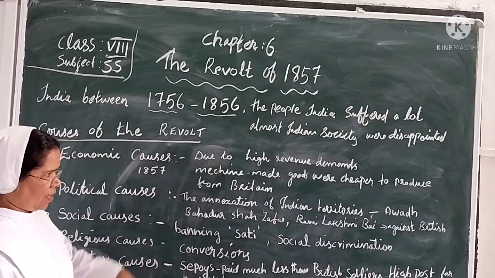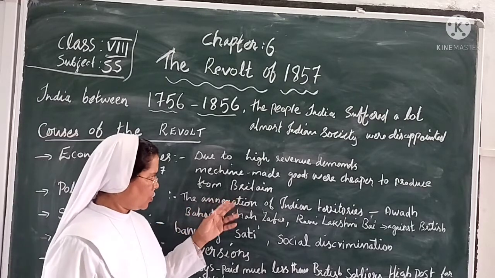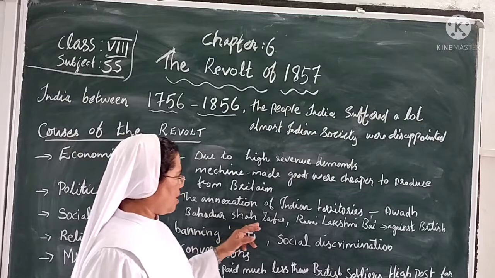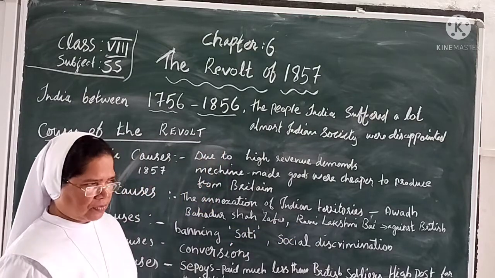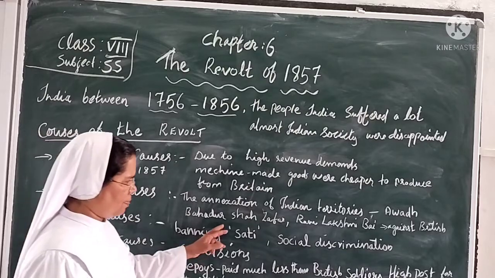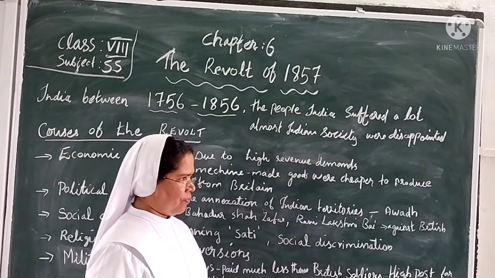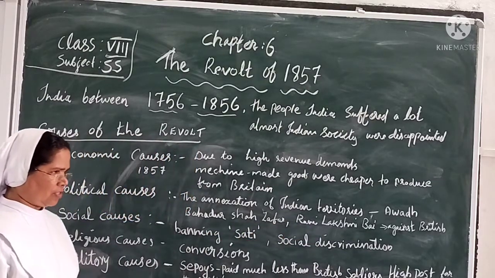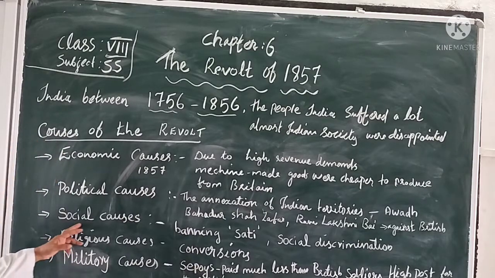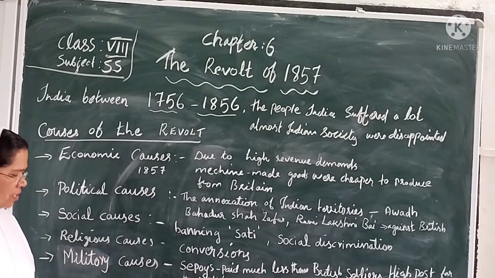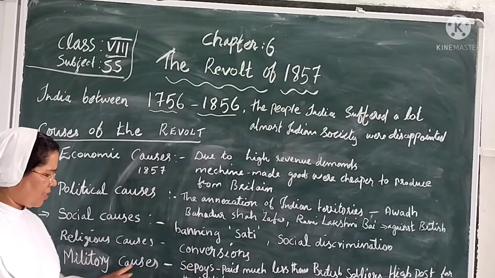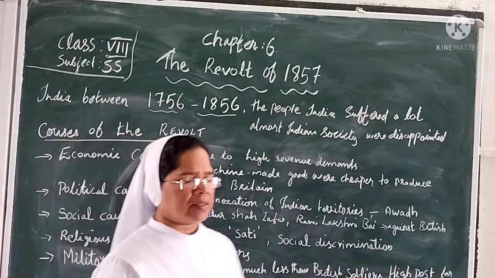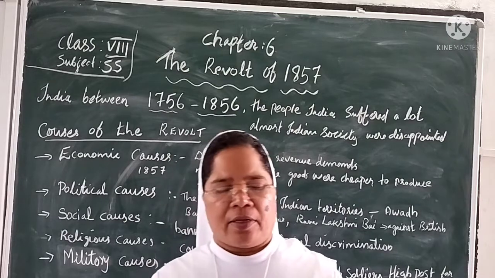The process of the revolt and the main persons who fought, like the Shah, we can study through these persons. The fighting was against the government, and we also have social discrimination, religious causes and military causes. So these points we have to study.